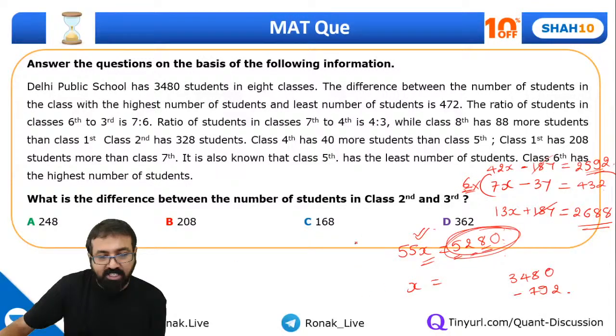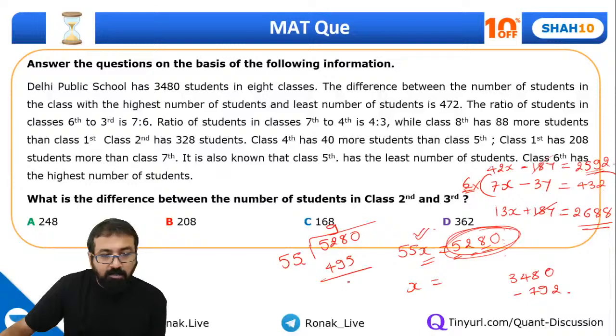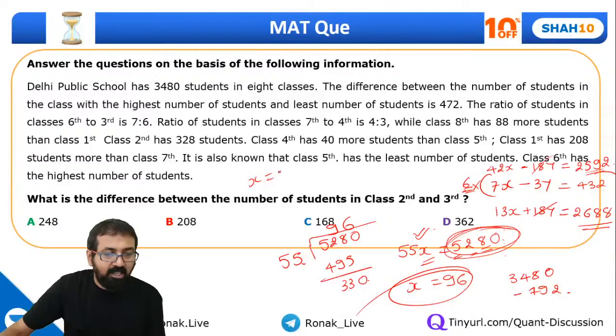It's divisible by 11. So 5280 divided by 55. 55 nines are 495, and this will come out to be 330. 55 sixes are 330, so x will come out to be 96. Guys, we got the answer. x came out to be 96.